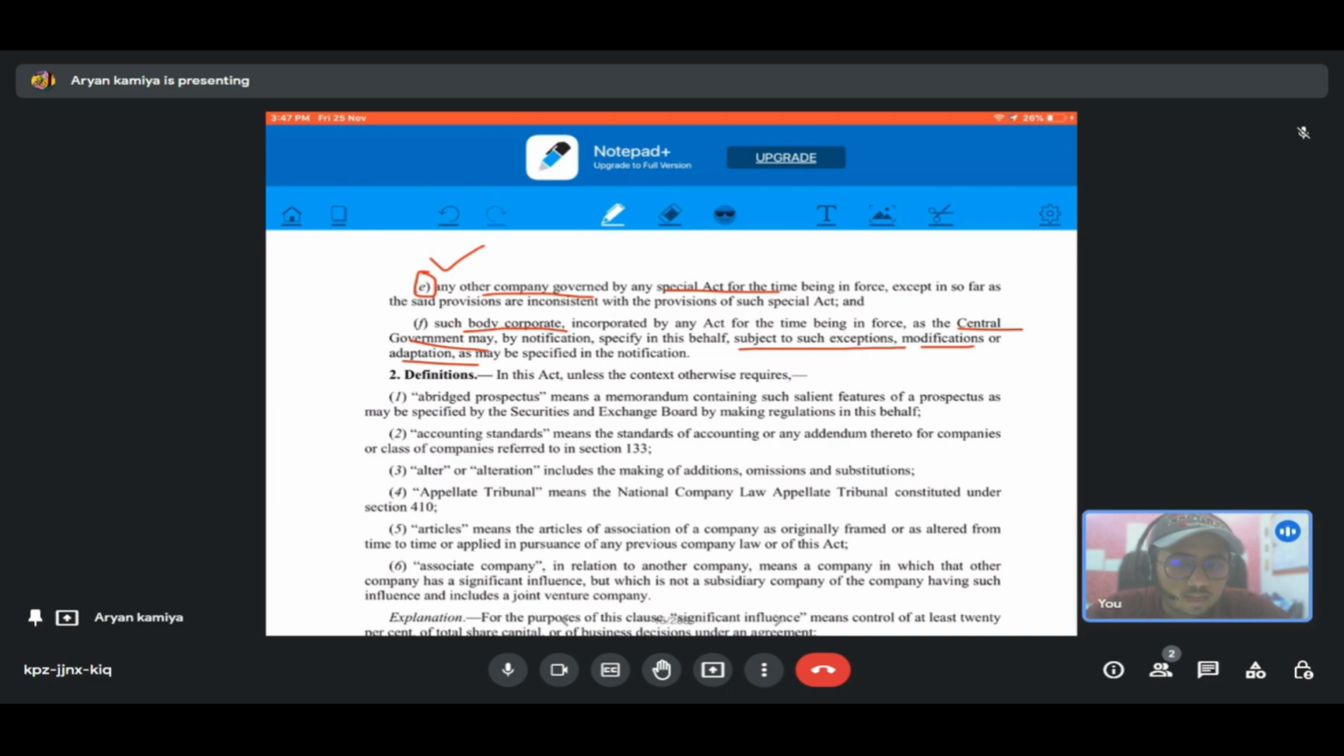So CG may direct any such body corporate and the company law will be applicable on such body corporate subject to the exceptions, modifications, or adaptations, and the company law will be applicable on such body corporate in an altered manner.